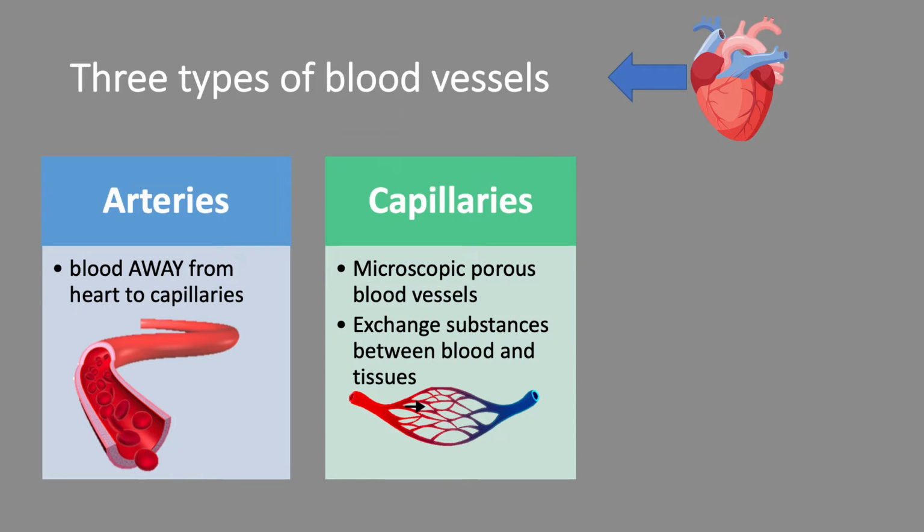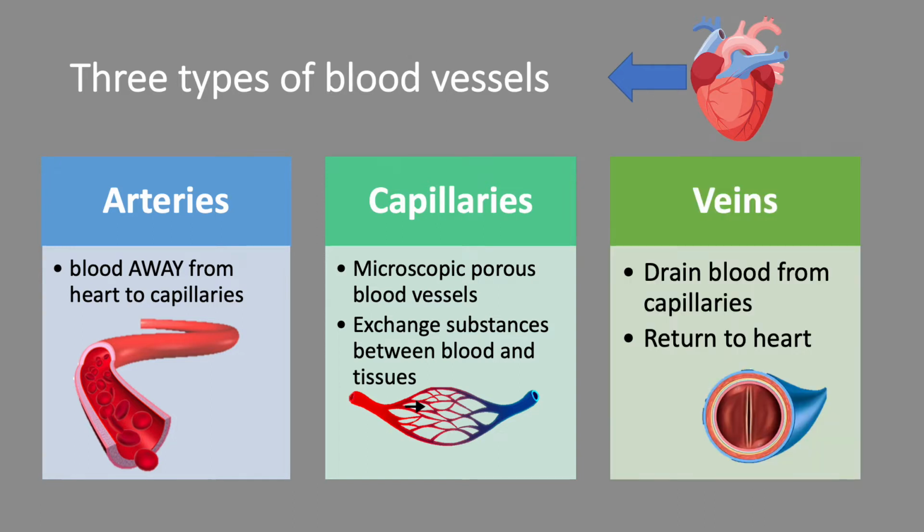They are microscopic, so very, very small, and they tend to be very porous. They're great for exchanging substances between the blood and the tissues, so we can get gas exchange and nutrient exchange. And then finally, we finish up with veins. Veins drain blood from those capillaries and transport it back to the heart, and we can say that veins carry deoxygenated blood the majority of the time.